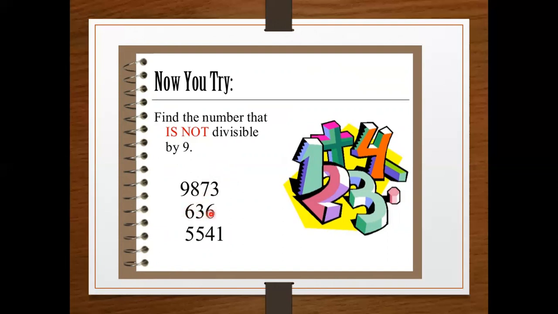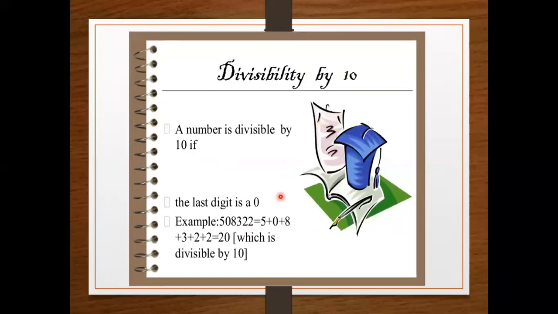Okay, when you solve this question, you find the second one is not divisible by 9. Because 6 3 9, 9 plus 6 is 15, and 15 again, when we add 1 plus 5, we get the answer 6. That is not divisible by 9.